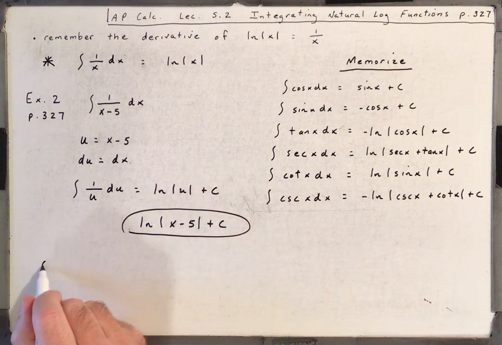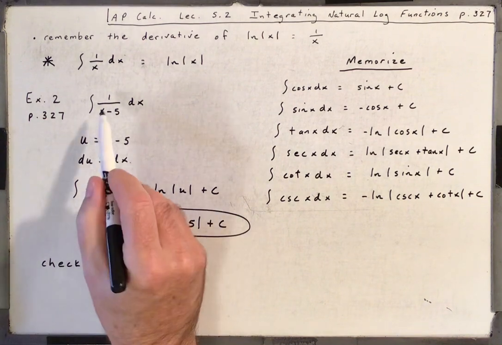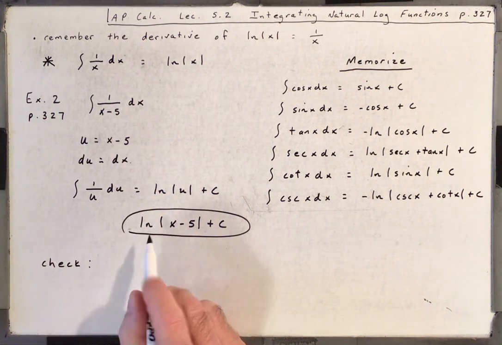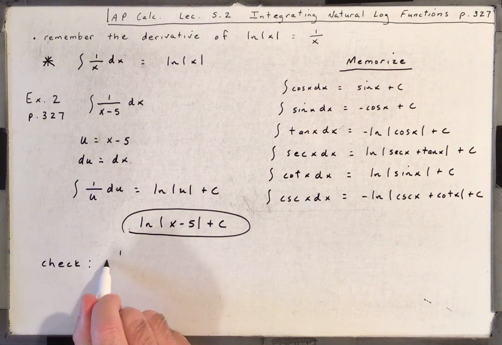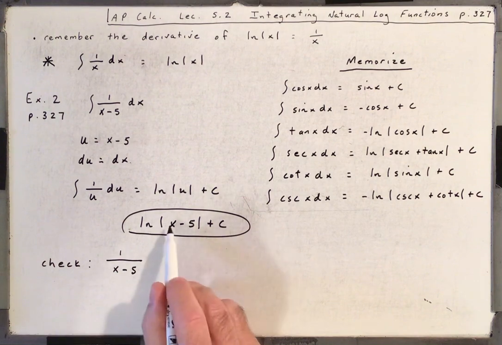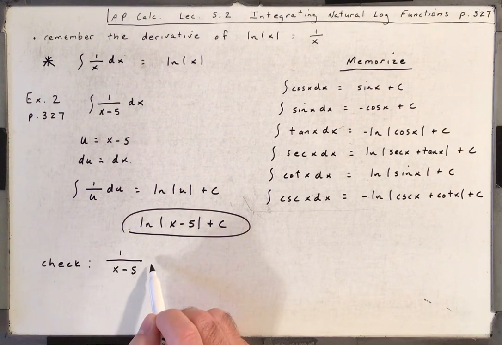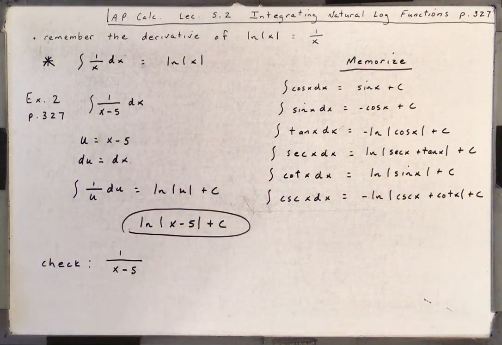Now let's check this by taking the derivative like we did in chapter 4 and see if we end up back here. So the derivative of the natural log of x minus 5 is going to be 1 over x minus 5 times the derivative of the inner function, which is just 1. And there you go. You're right back here. So it does indeed check.